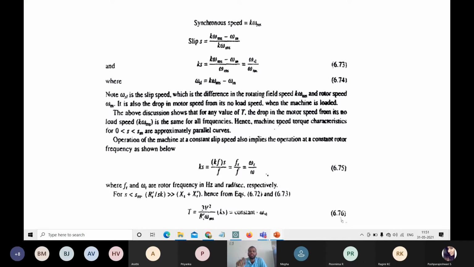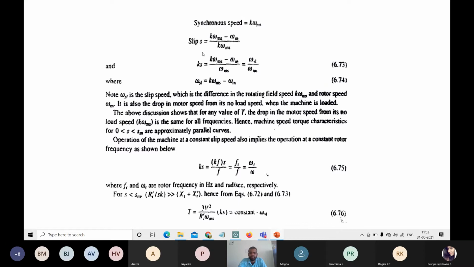The slip s is given as follows. Always remember, the slip equals the synchronous speed minus the rotor speed divided by the synchronous speed. Here I am using the K factor, so it is (K omega_ms minus omega_m) divided by K omega_ms.